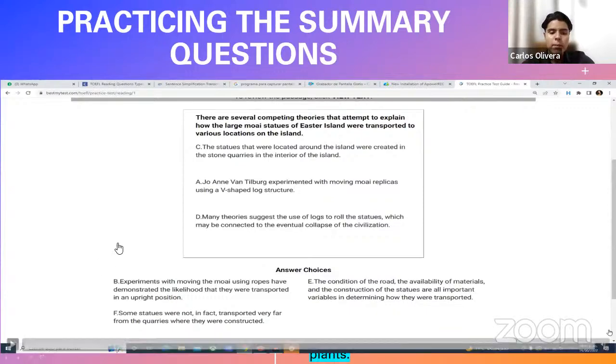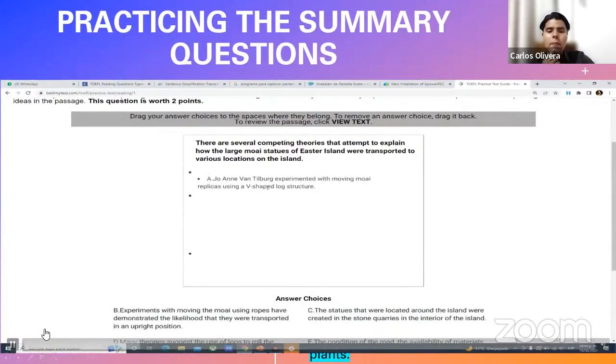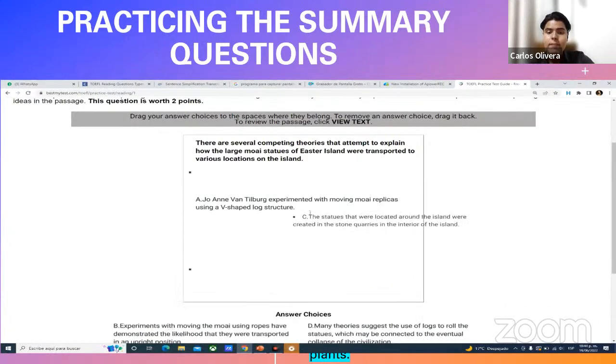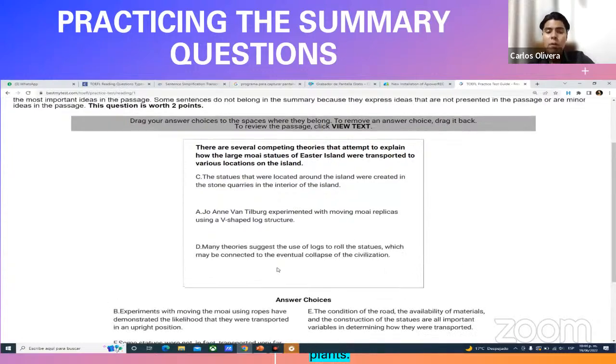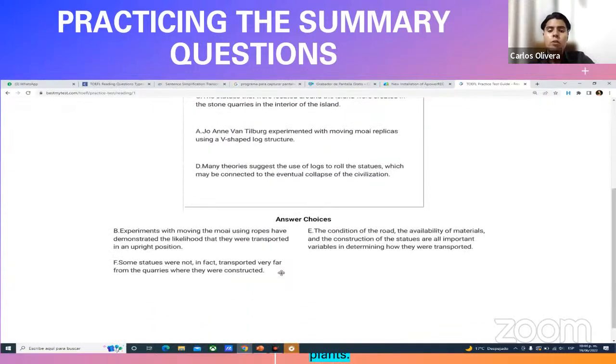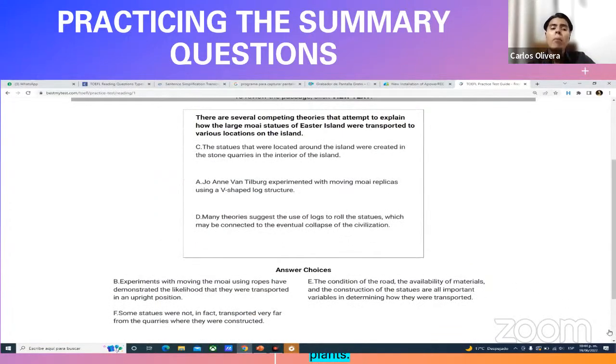Okay, I'm going to repeat the video. As you can see, you have the reading, and you have the statements there, sentences that all propose some sort of summary of the reading passage, but you just have to choose those which summarize the main points of the reading passage, because many of them are going to summarize the reading passage with details.